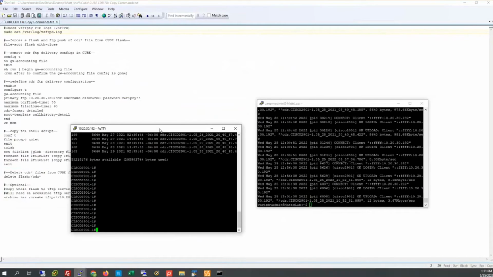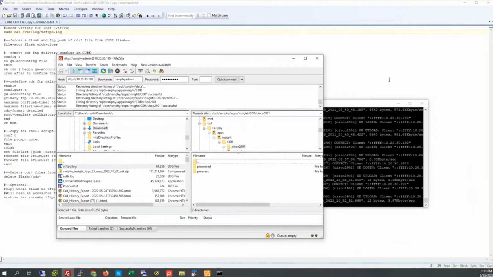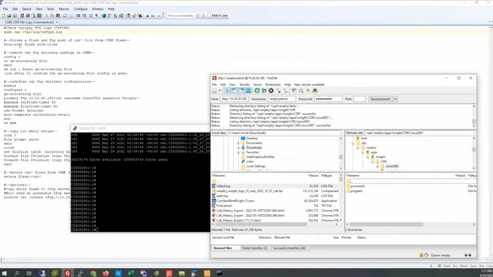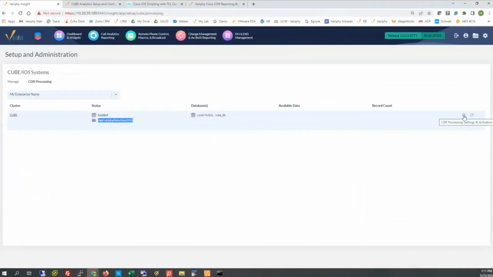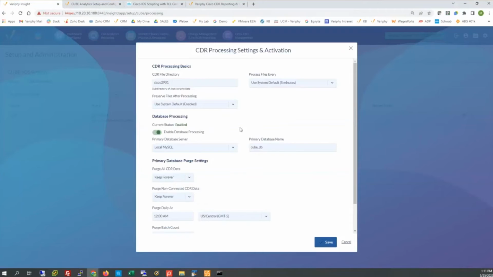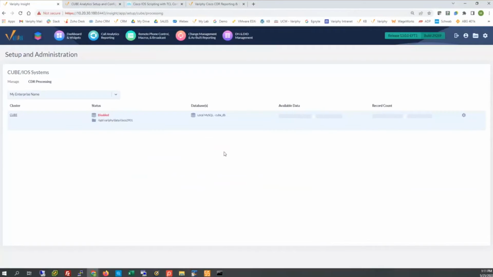Okay, so we can kick off a job, and I have my SFTP server here to look at this a little more easily. We should be able to kick off a flush command to close the current writing file within Cube's Flash and push it over to the Verify instance. But before I do so, because I don't want the processor to grab that file while we're playing with this, let me disable the processing within Verify. That way we're not in jeopardy of the application grabbing and ingesting data that we haven't seen, because this collection could be set down to, I know, 2 or 5 minutes.